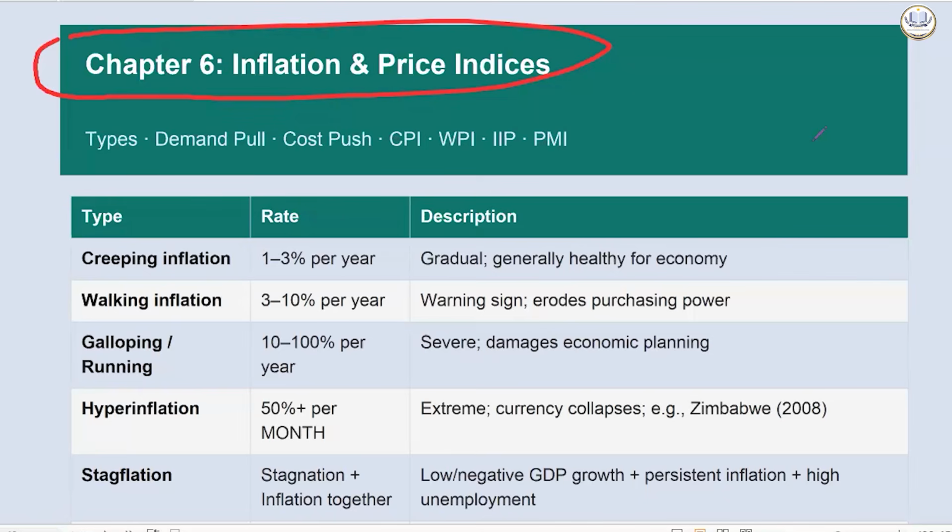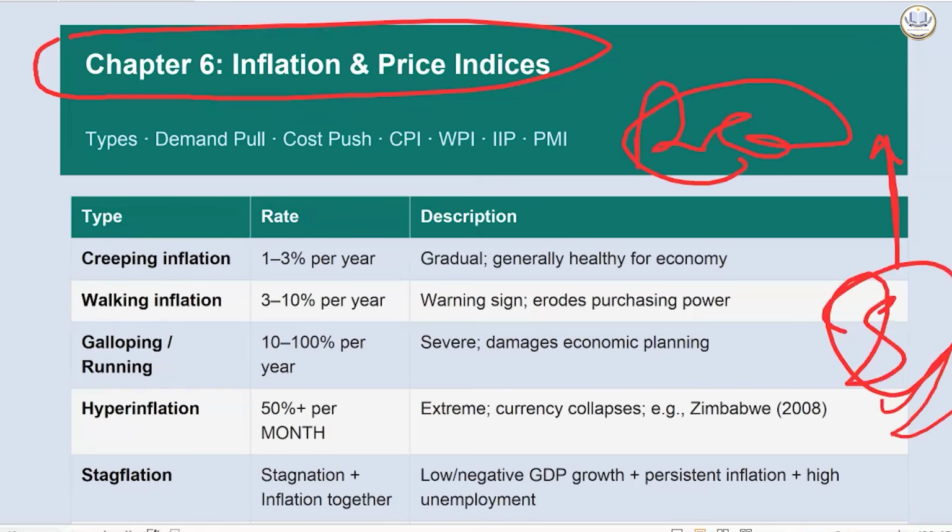Now, inflation can also be of different types. One is demand pull. Demand pull means when demand is more. When there are, like, 5 seats in any particular engineering college and there are 500 people, money is more, seats are less. That will create inflation. This is called demand pull.